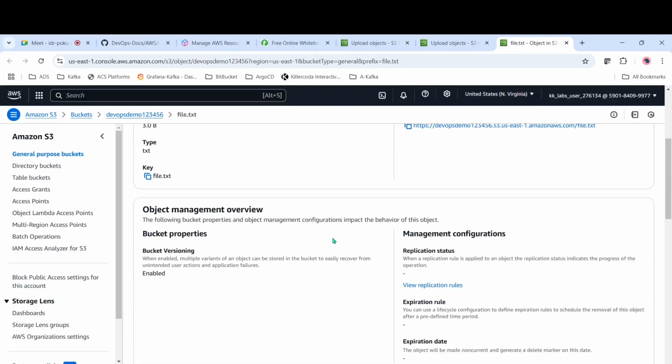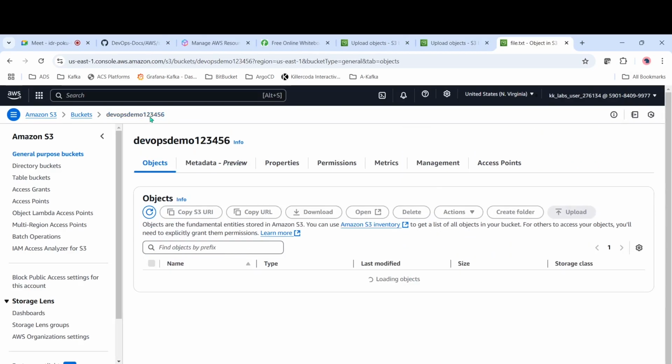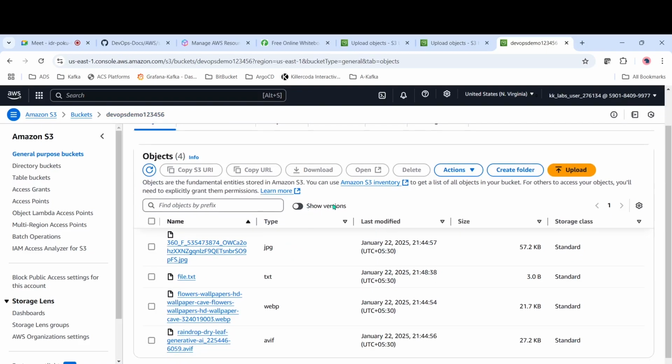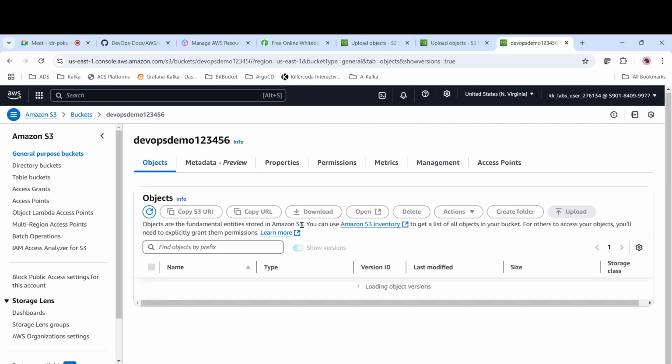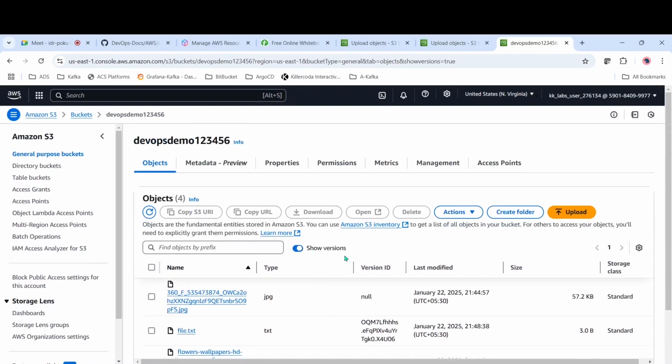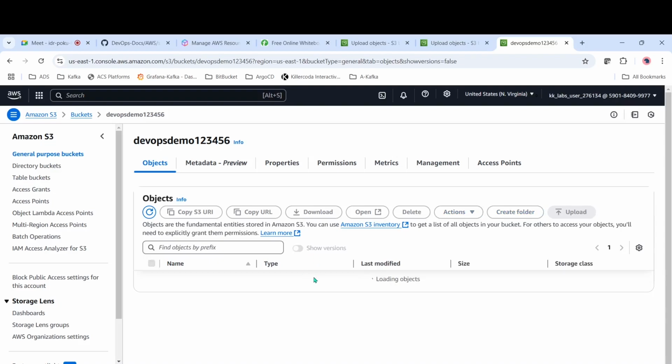Now what happens? Now I will come to this bucket. In case you see, now we have something called show versions. Click here. In case we have multiple versions, it will show here. Before, this option was not available, because now we enabled versions, it is coming. Let it be off now.